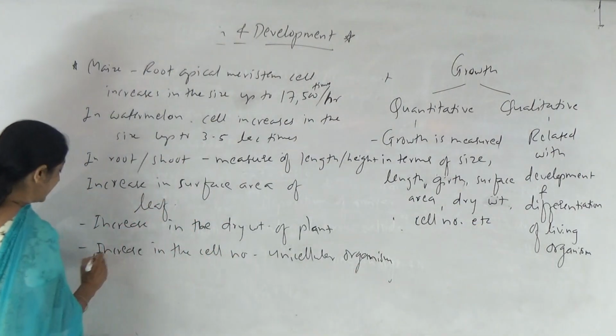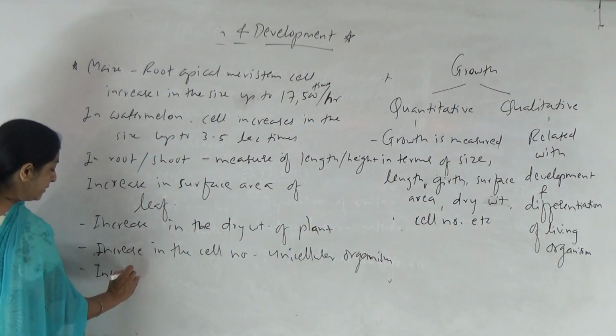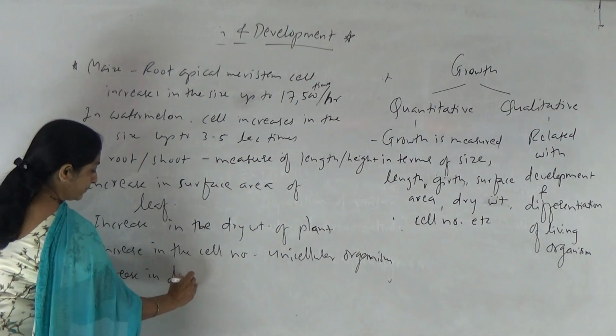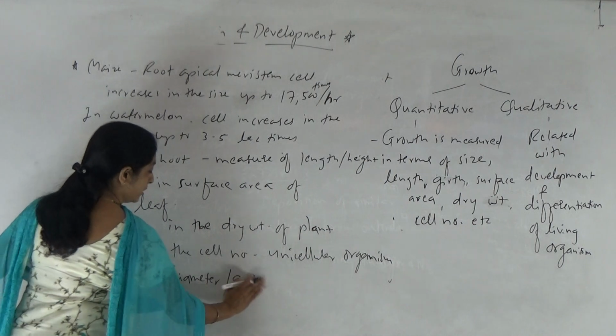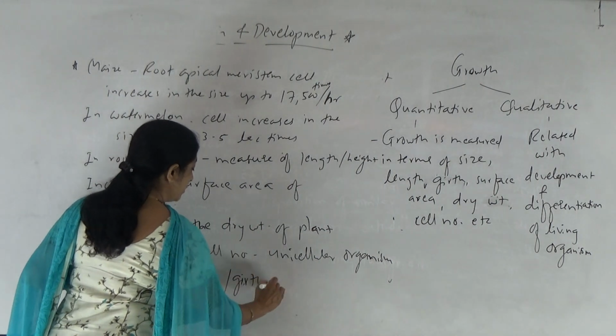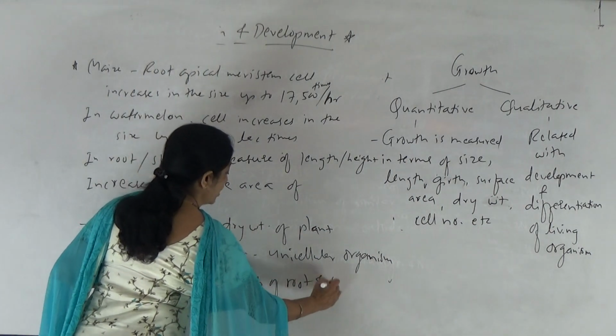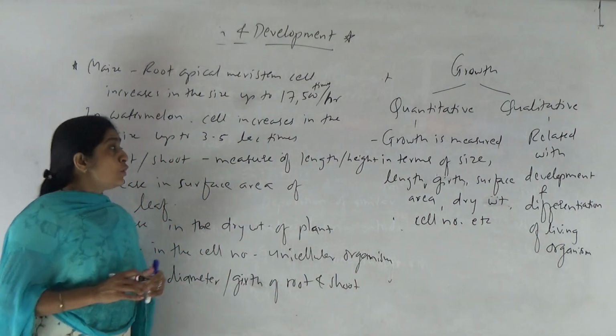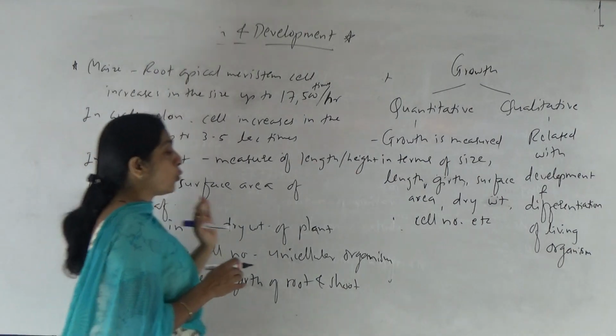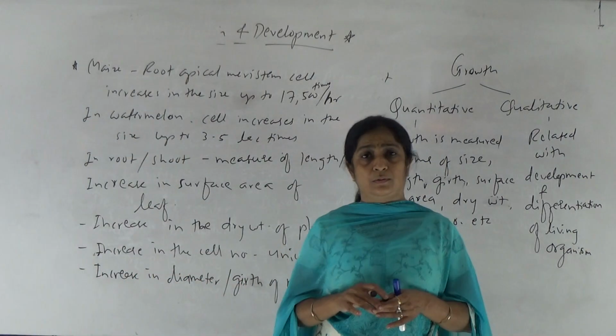So we can measure that increase in diameter or girth of root and shoot, especially in which plants? Dicot plants and gymnosperms. So these all represent the quantitative aspect of growth, right?